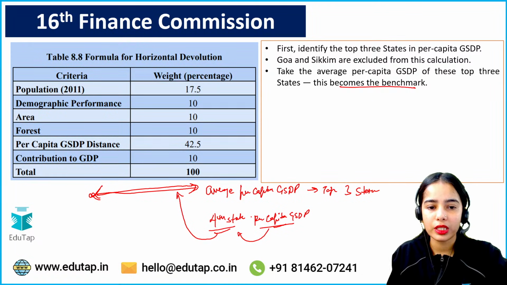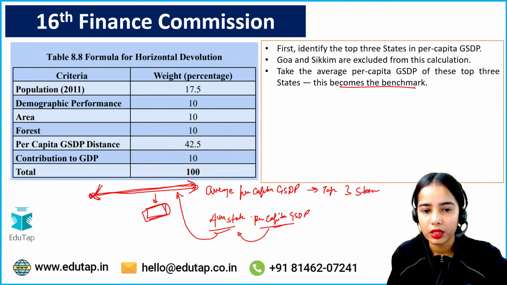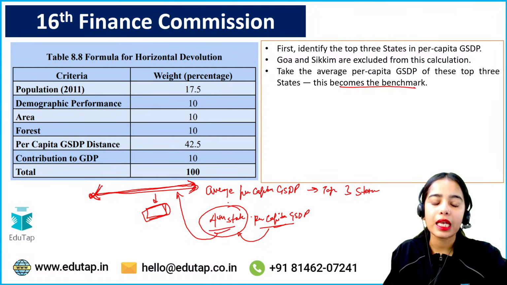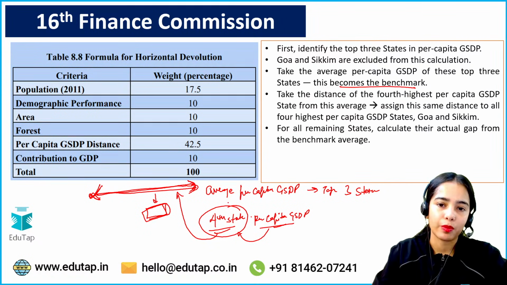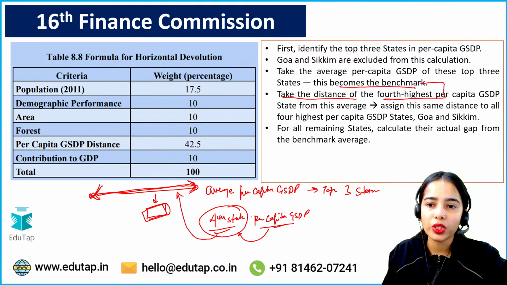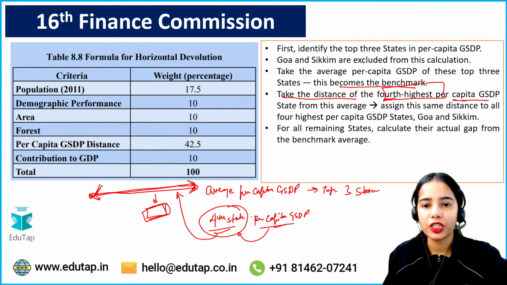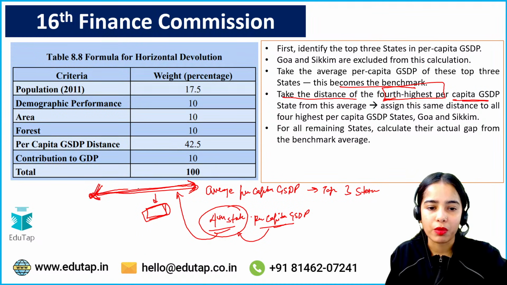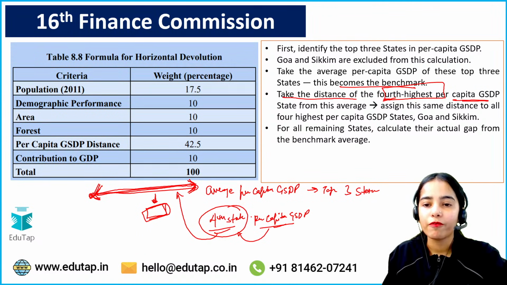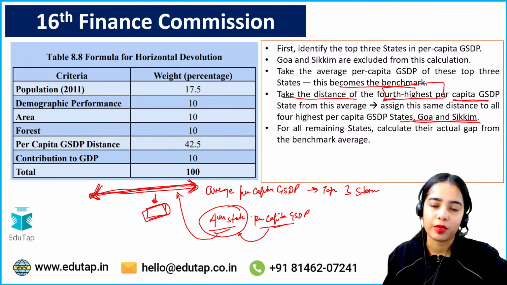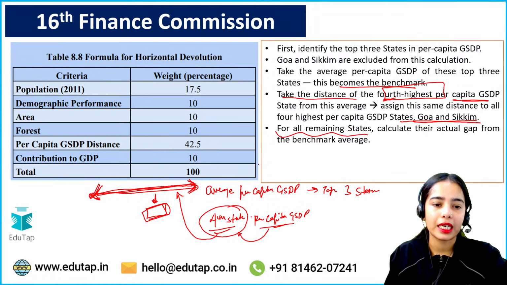So let's say the fourth state is a little lower than the benchmark. This same distance from the benchmark for the fourth state will be provided to Goa and Sikkim also. So take the distance of the fourth highest per capita GSDP state from this benchmark. Now the same distance will be provided to Goa and Sikkim also. Okay, for all remaining states we will see the difference.